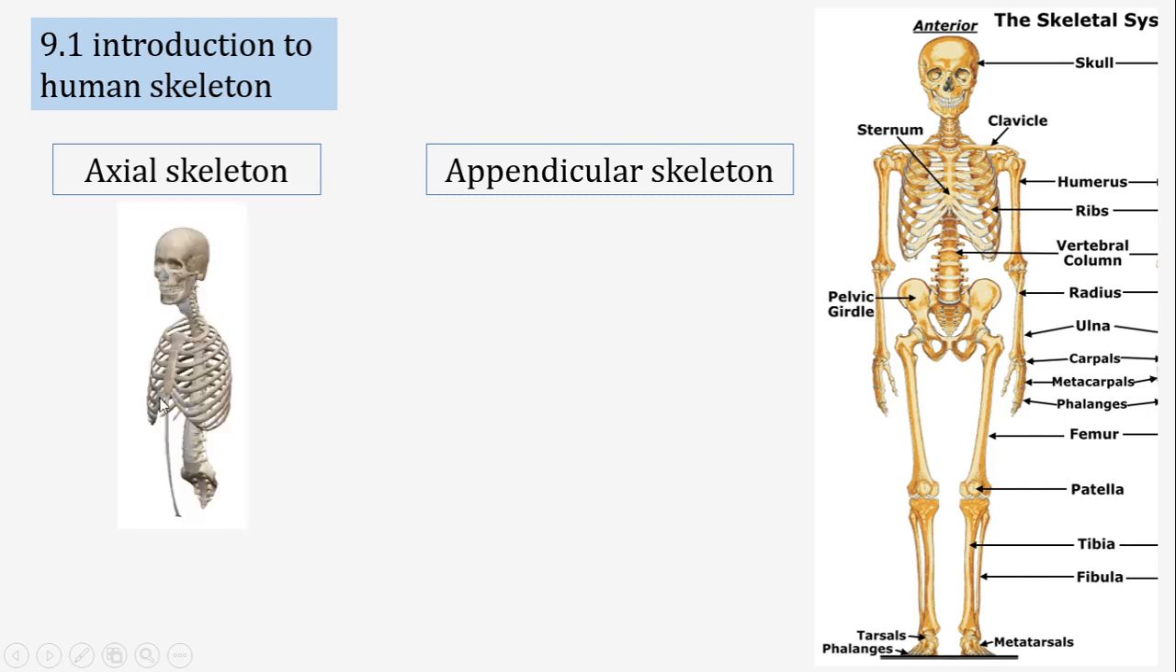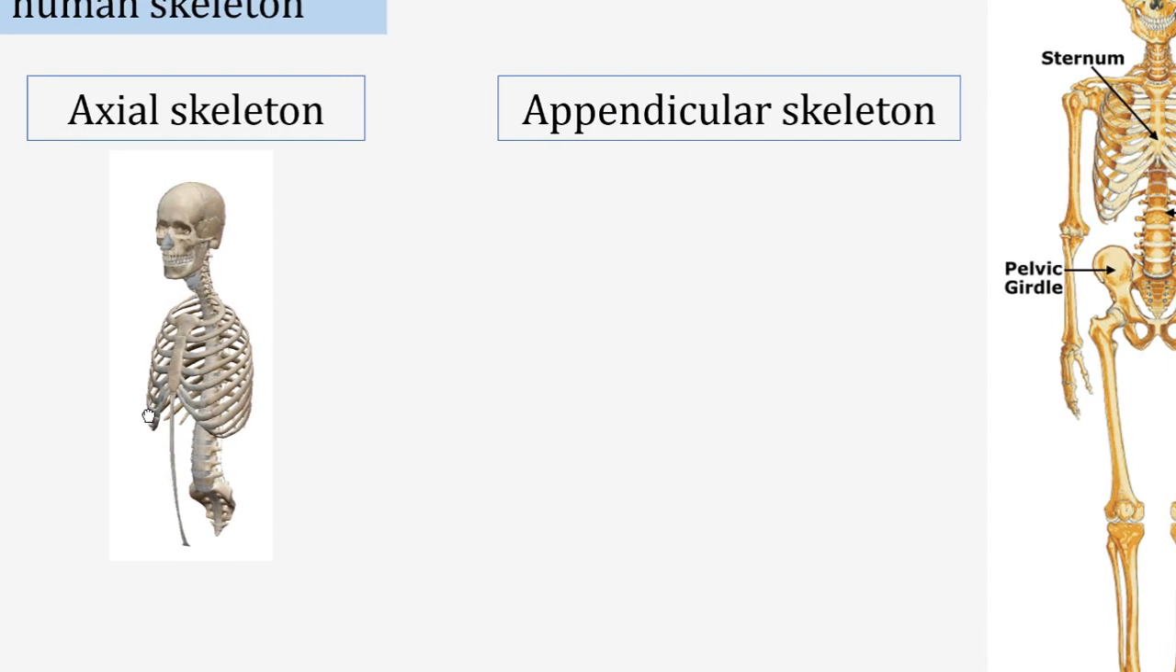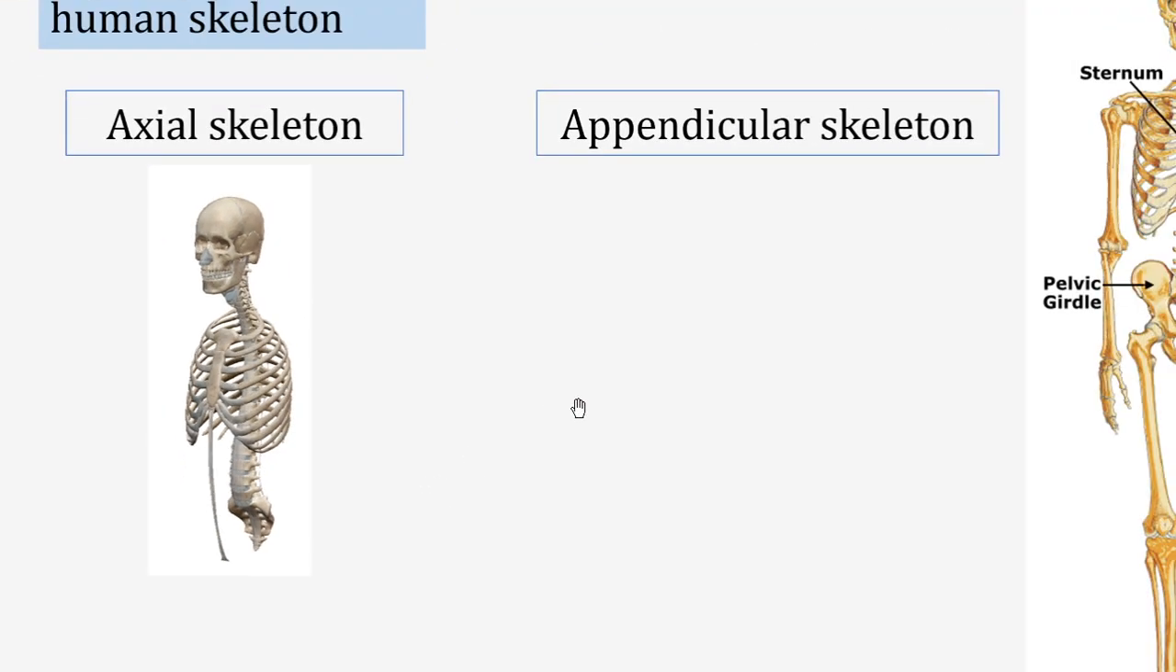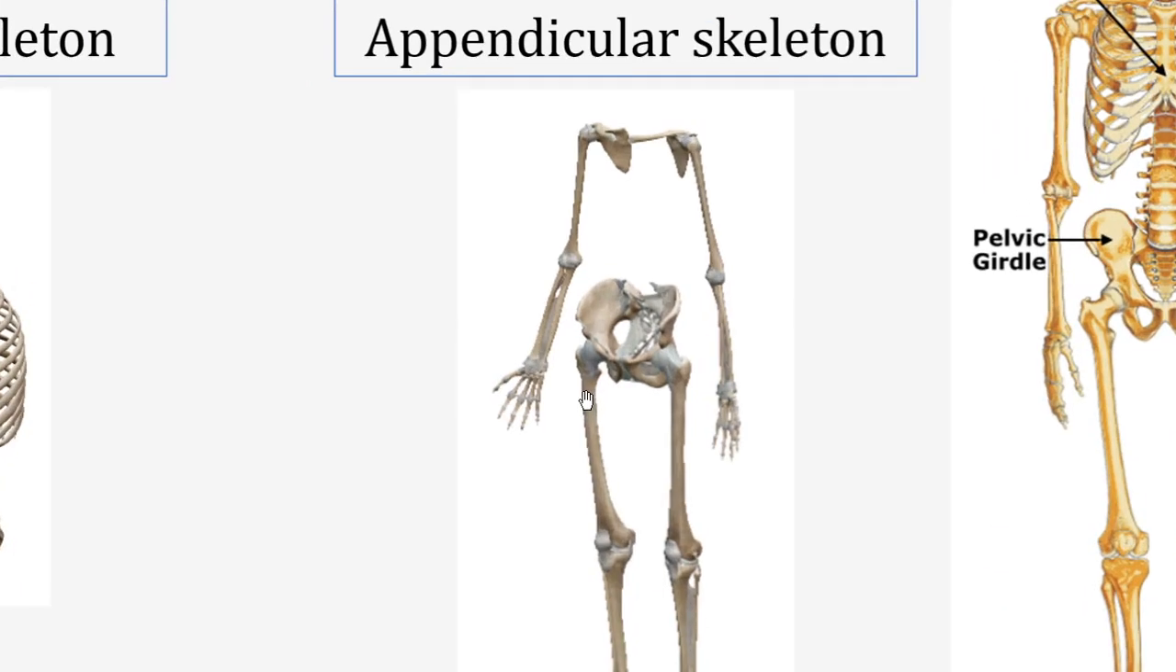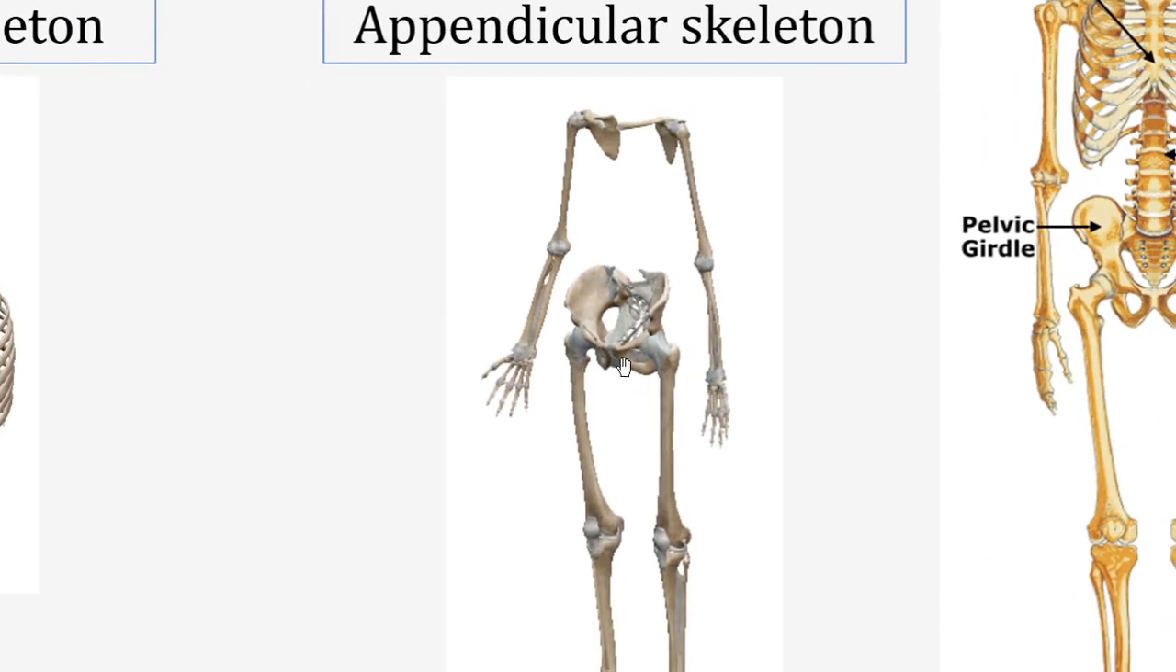For example, the central axis part of the human body that contains the skull, the vertebral column, and the ribs, the thoracic cage, makes up the axial skeleton of our skeletal system. And the other parts connected with the axial skeleton are called the appendicular skeleton. For example, the shoulder girdle, the pelvic girdle, the hands and the legs, all of them make up the appendicular skeleton.